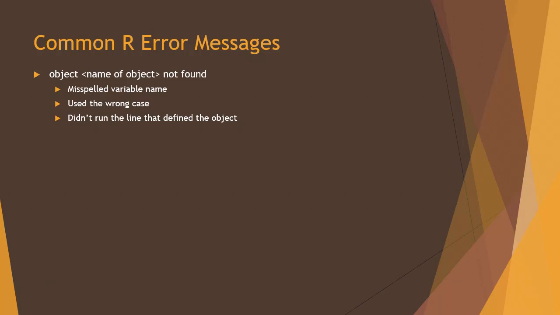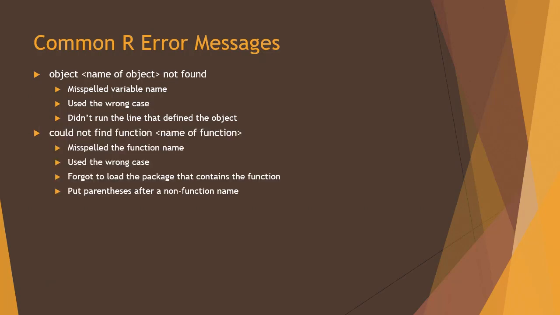Object, and it gives the name of the object, not found. This could be because you misspelled the name of the object. It could be because you used the wrong case, or because you're running the line in which you're calling on that object prior to running the line when you defined the object.